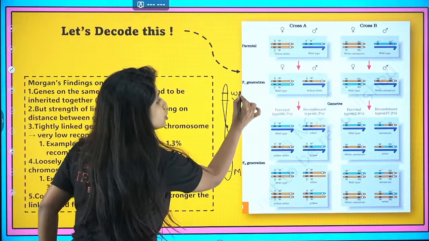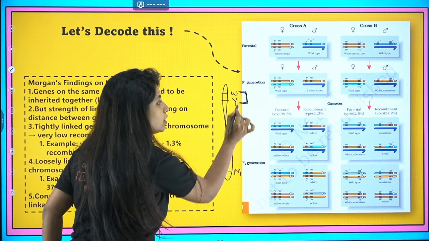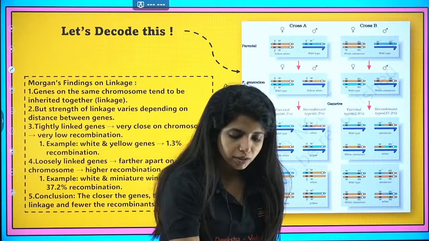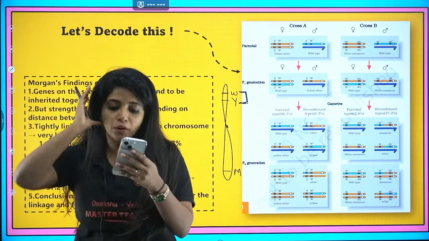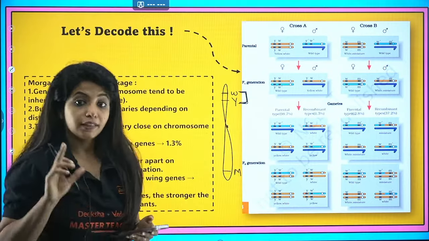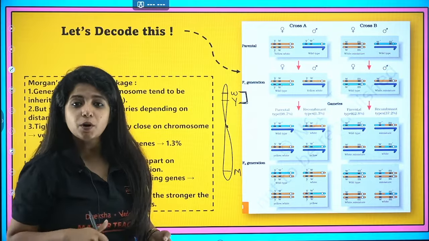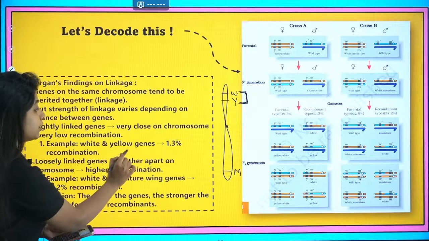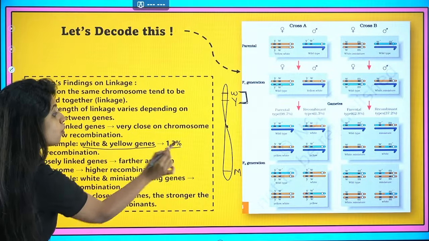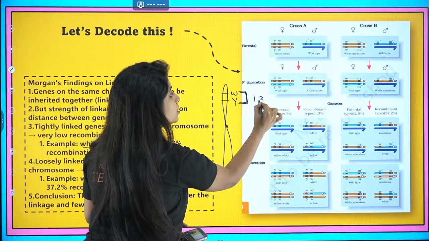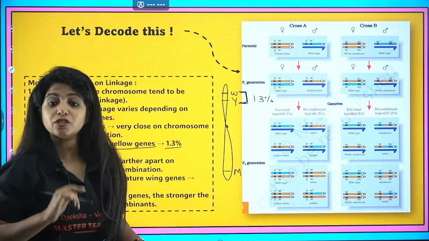Now, since these two genes are very close to each other, do you think they will show a high amount of recombination? They are very close to each other. Will a high amount of recombination be there? No. A less amount of recombination will be there. And that is exactly written over here. White and yellow genes show just 1.3% recombination. This means very less recombination.